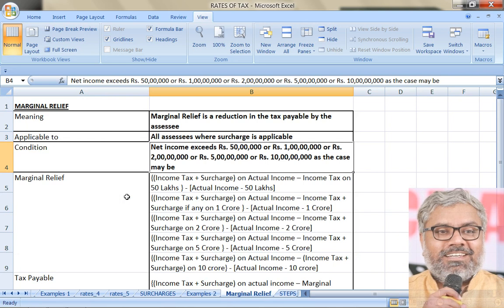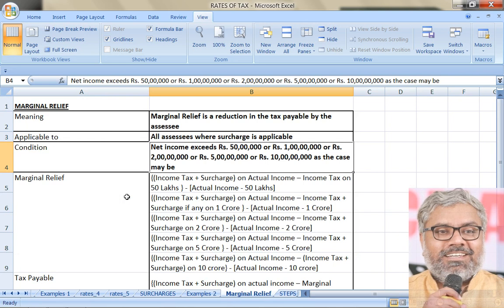So that is the most common of all cases when it comes to marginal relief calculation, because surcharge also is calculated once the income of the SSE exceeds 1 crore. So 50 lakhs is only applicable for individuals, 1 crore is applicable for all types of SSEs, 2 crores, 5 crores also is applicable only for individuals, because there are no such thresholds for other types of SSEs.